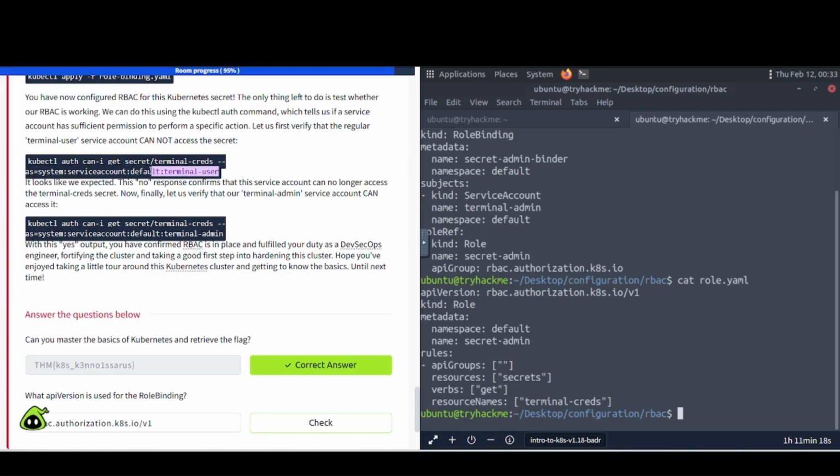So we're going to test it out, as stated earlier, with that non-admin account, to see if it is going to have access or not. It looks like we expected. This no response confirms that the service account can no longer access the terminal creds secret.